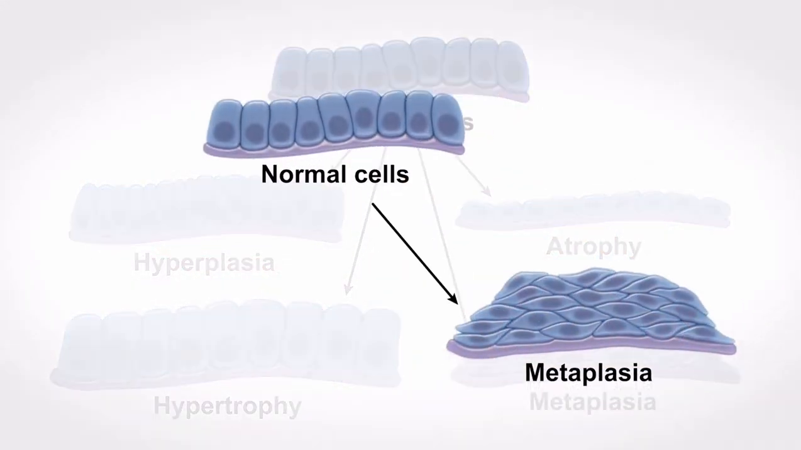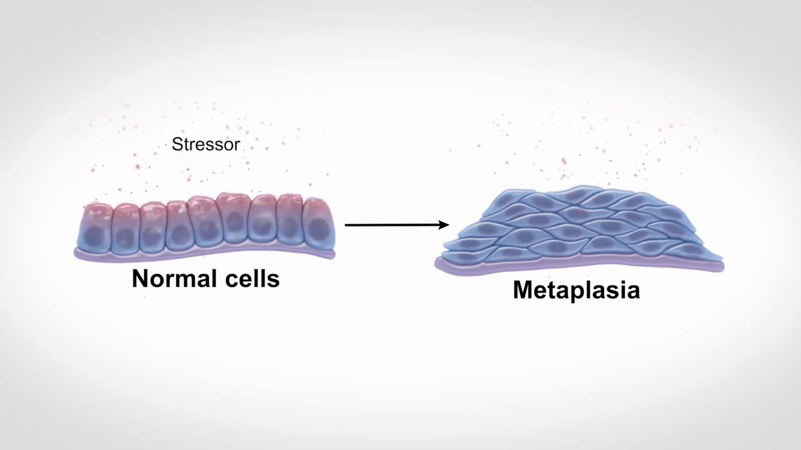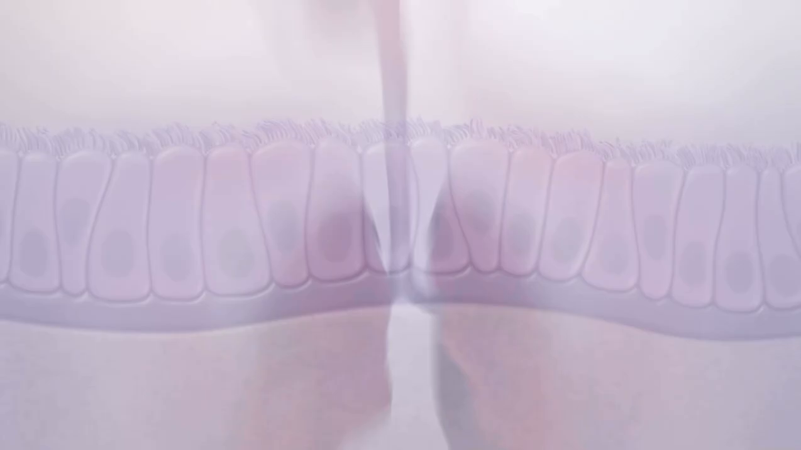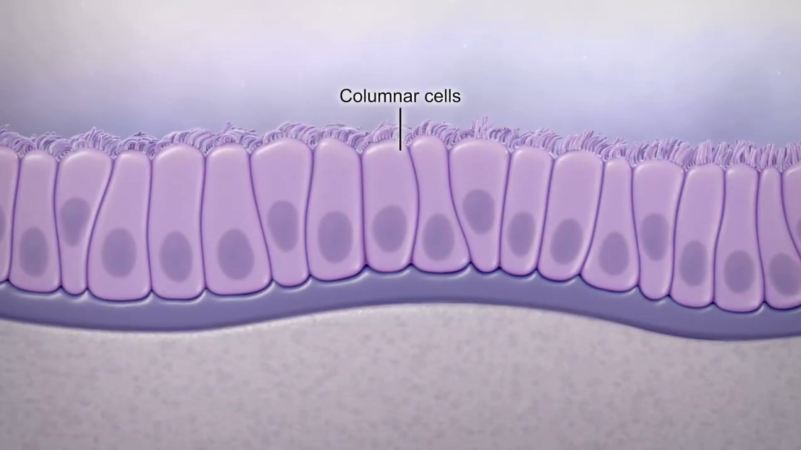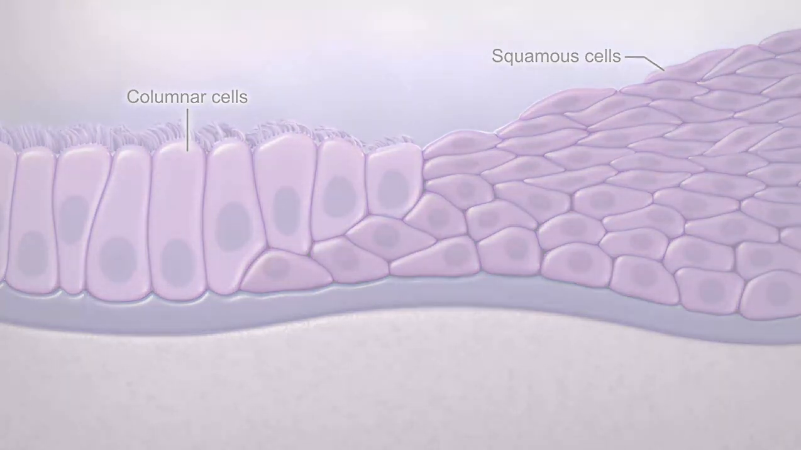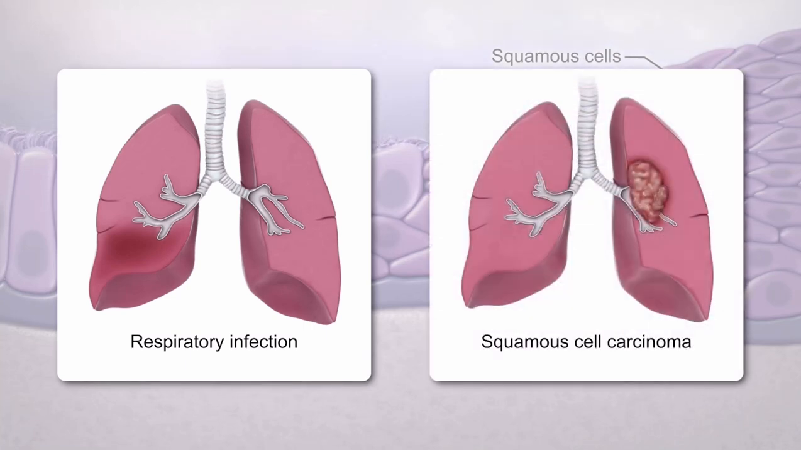Metaplasia is replacement of one differentiated cell type with another that is better equipped to tolerate the environmental stressor. In response to cigarette smoke, ciliated respiratory columnar cells are replaced with squamous cells that are more resistant to the toxin. However, this change in phenotype increases the risk of respiratory infections, and chronic toxin exposure may predispose to squamous cell carcinoma.